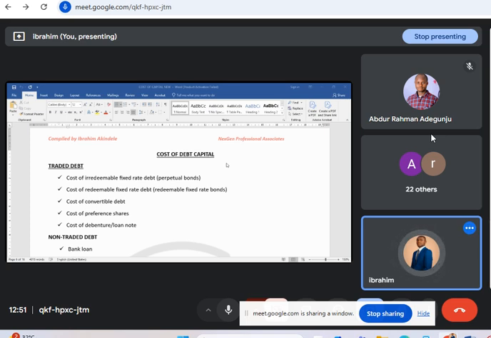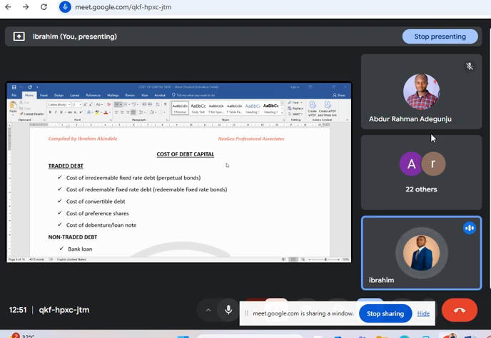Now, we have the borrower as well as the lender. We want to calculate the cost of debt to the borrower, which is the organization. Don't forget that there are all sources of finance. We want to calculate the cost to the firm.